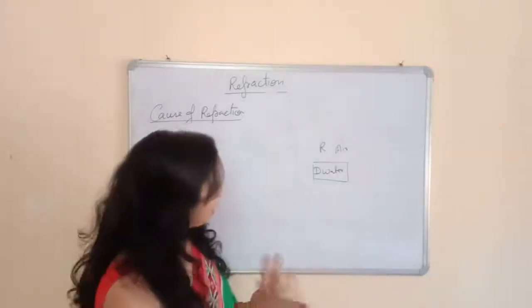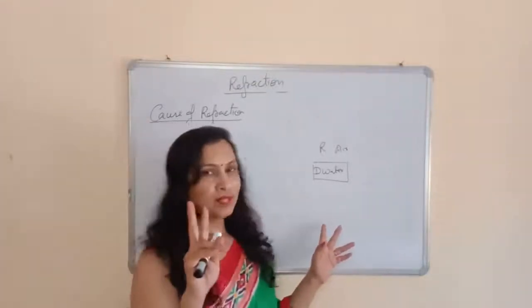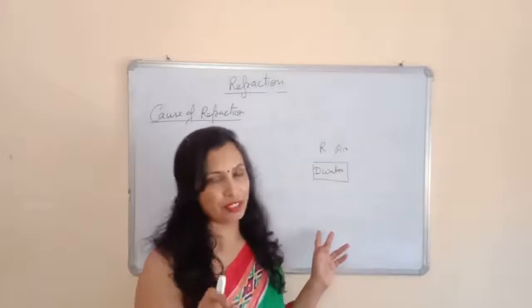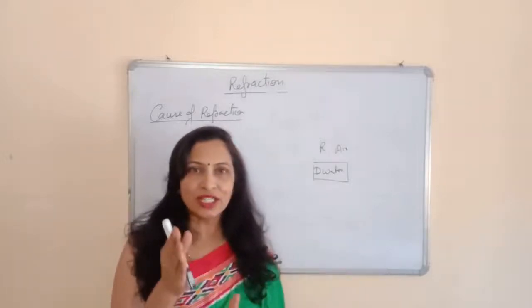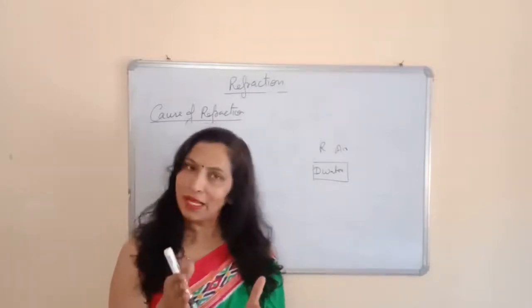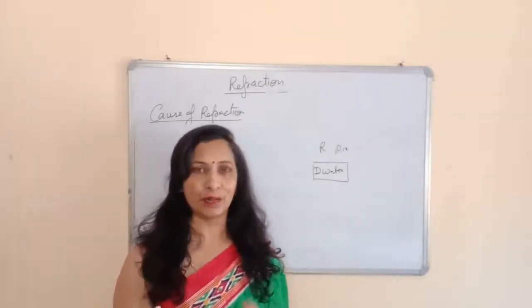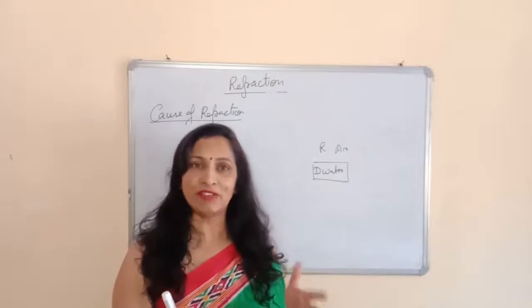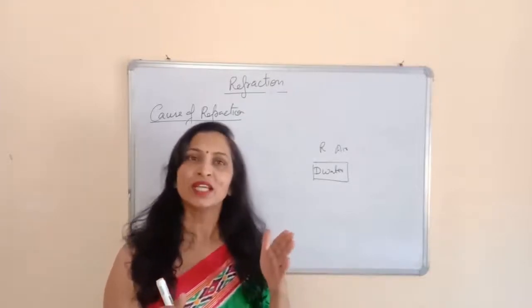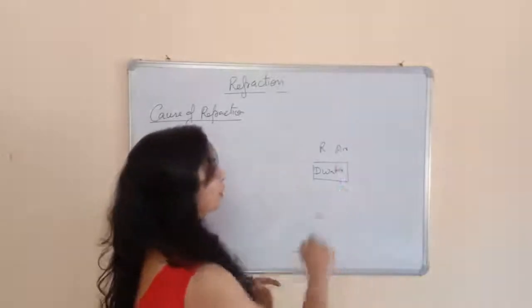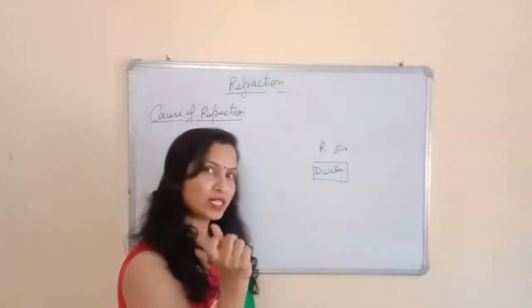One more time, the medium in which the speed of light is slow is called a denser medium. Sorry for the initial part. And the medium in which the speed of light is greater is called the optically rarer medium. So we can differentiate the rare and the denser medium by the speed of light. If the speed of light is greater, we will say it is a rare medium, and in another medium in which the speed of light is less, we will say it is a denser medium. Now this is one of the examples, the air and the water. Here air is a rare medium and water is a denser medium.